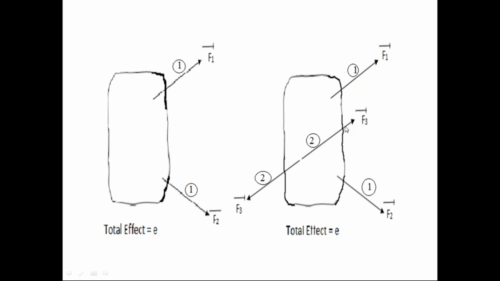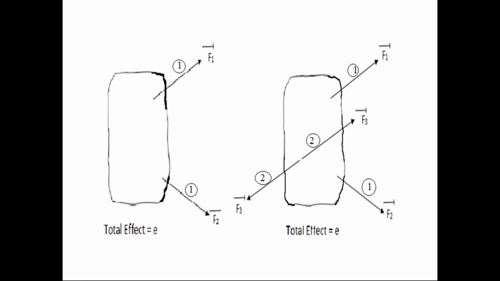Otherwise, if you remove this force system in the equilibrium condition from the rigid body, so here I remove that second force system, there is no change in the effect on the rigid body.